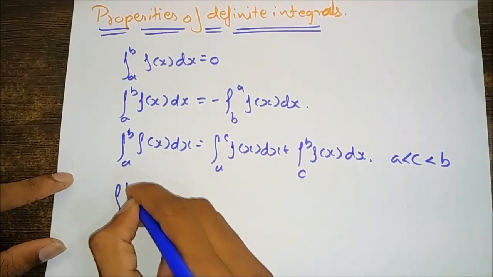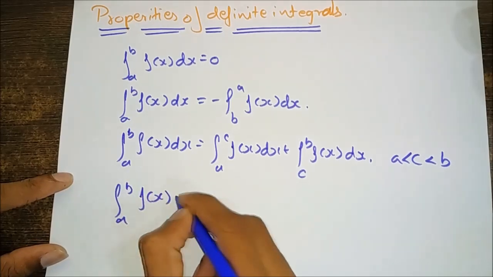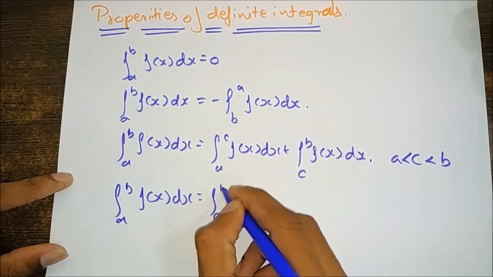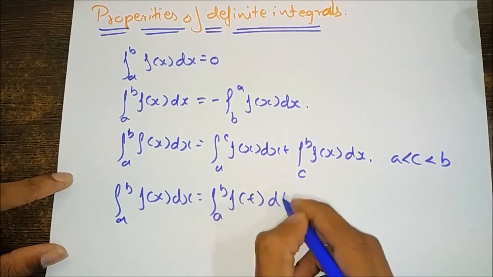The integral from a to b of f(x) dx equals the integral from a to b of f(t) dt.